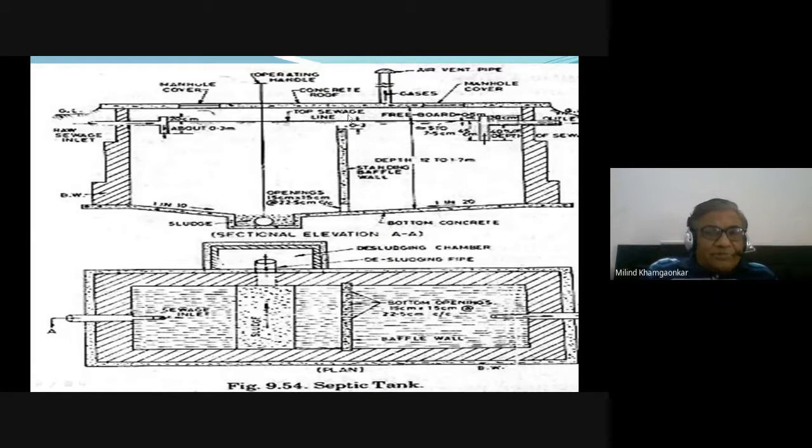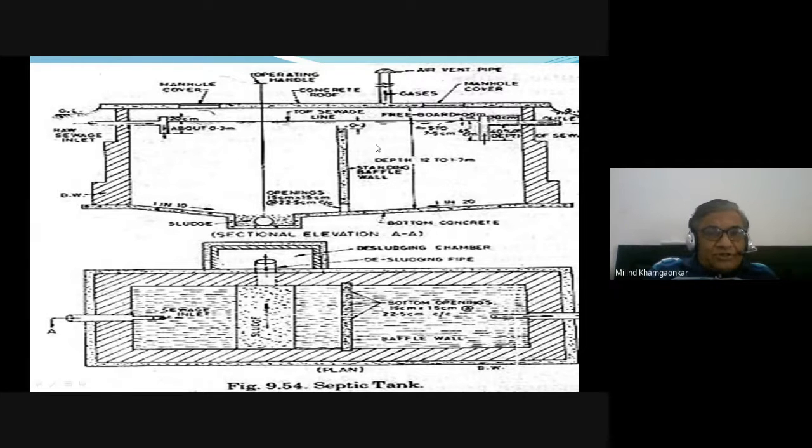Another type of septic tank wherein the sewage is allowed to enter, the pipe being below the top level of the sewage. At the bottom, at the entry with a slope to the bottom, there is a sludge collection chamber.